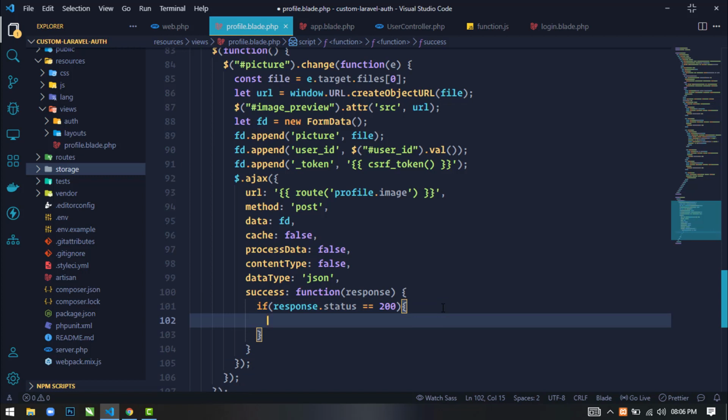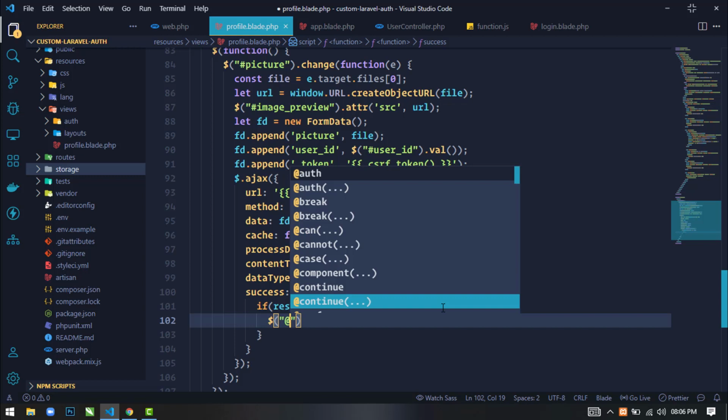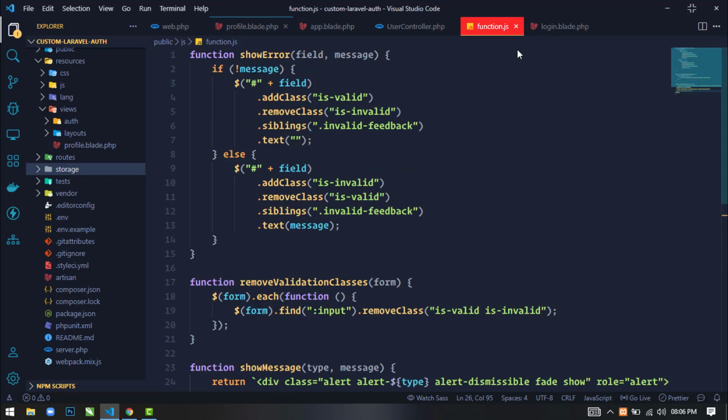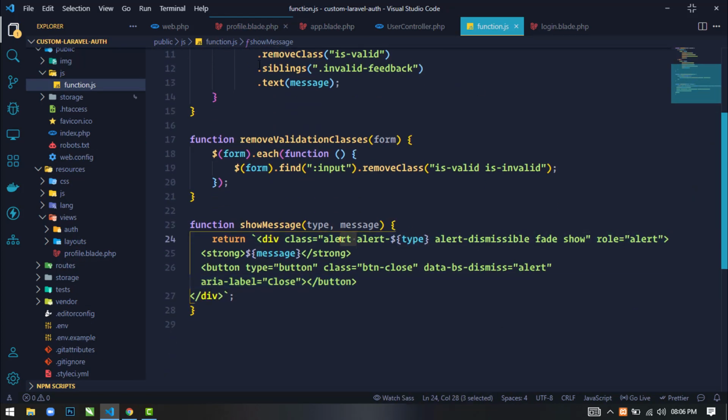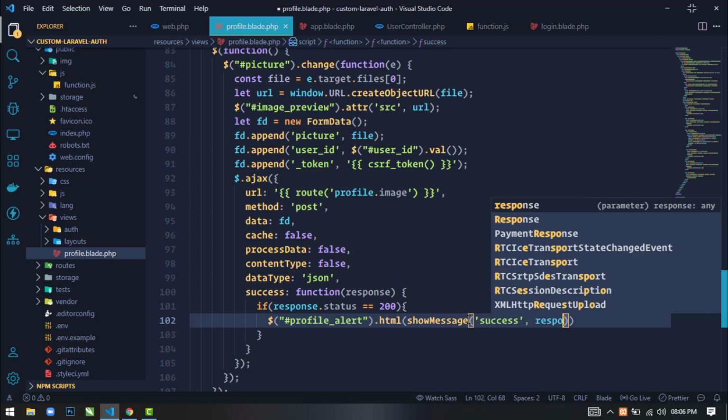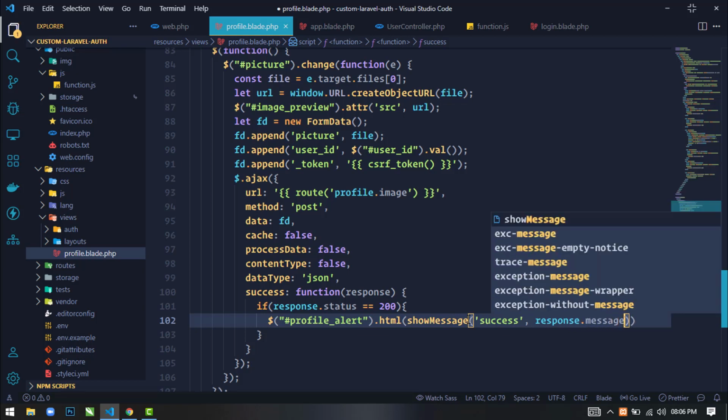Now here we will select the div profile alert, use the HTML method, and then use this show message method that is already defined in function.js. This method is used to display the Bootstrap alert. In alert show message I will pass two arguments. The first one is success and the second one is the message. We can get the message using response.message.